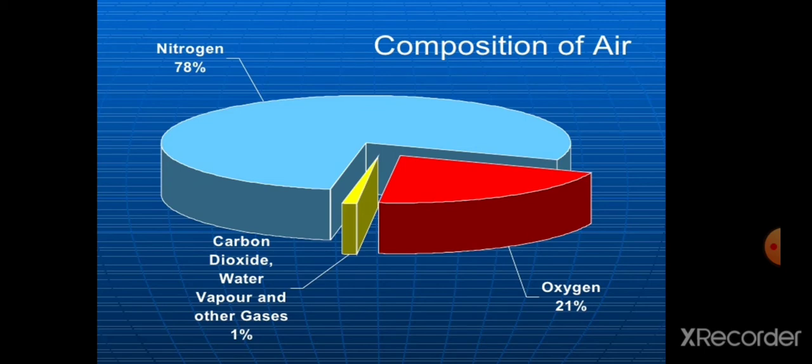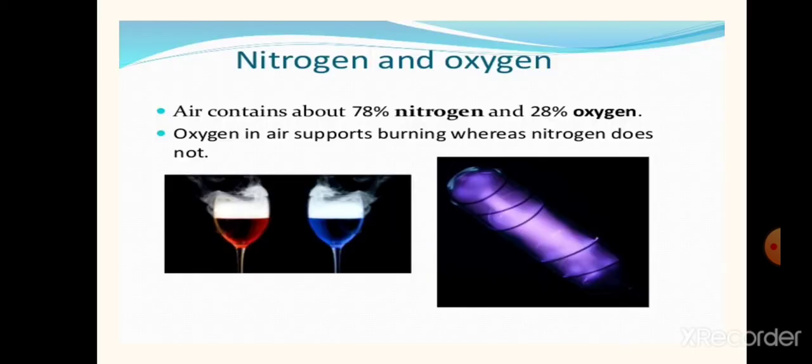Besides, there can be a number of other substances in air, such as dust particles and polluting gases. The main components are nitrogen and oxygen. Nitrogen is 78% and oxygen is 21%. Actually, oxygen in air supports burning, whereas nitrogen does not.